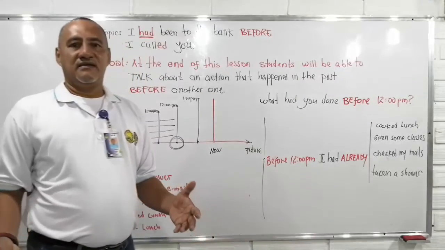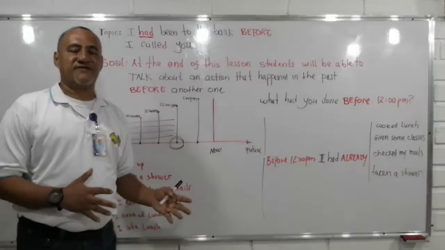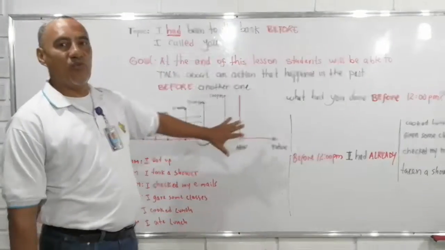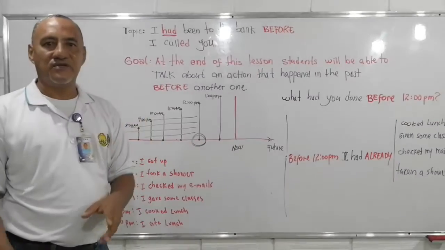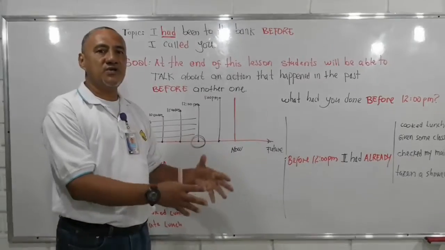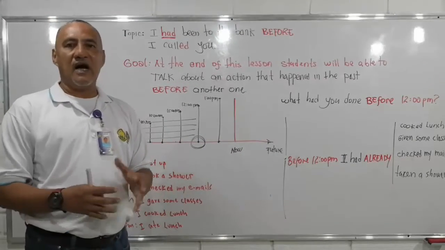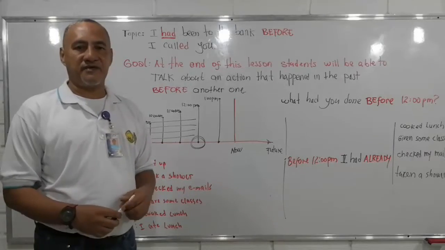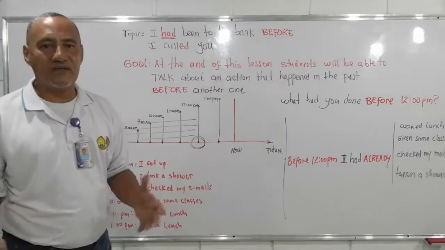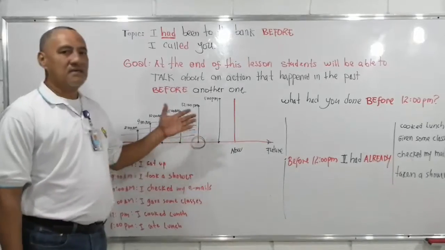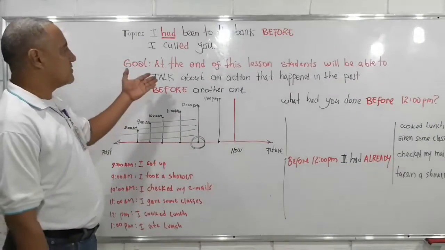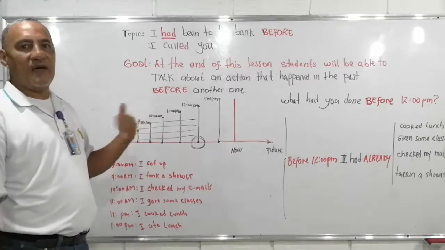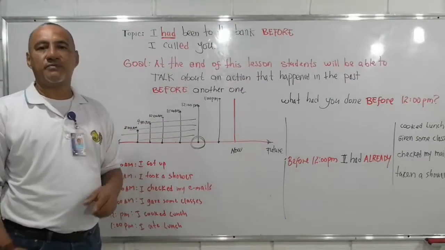Then, don't get confused with past perfect and simple past. Right? Remember that this is the way it has to be used. The first part that I showed you was the grammar part, how to construct the past perfect. Okay, my dear students, I expect that with this brief explanation you are going to fulfill the goal, which is to describe an action that happened before another one by using past perfect.